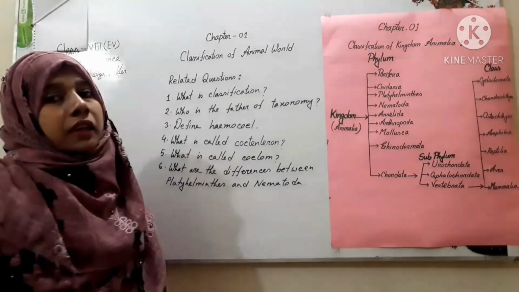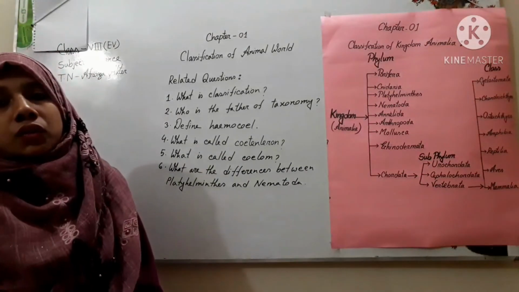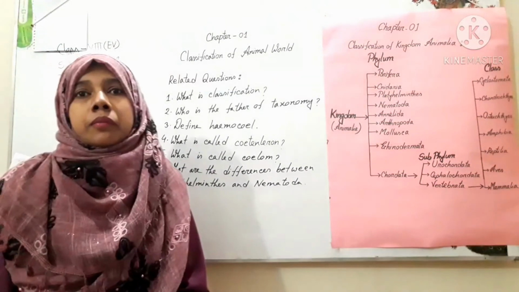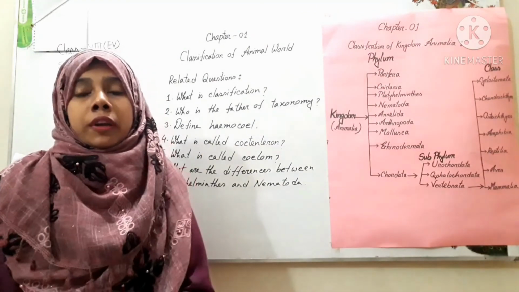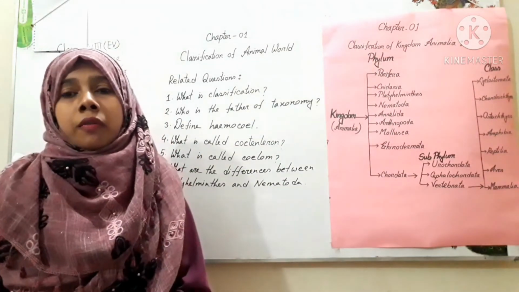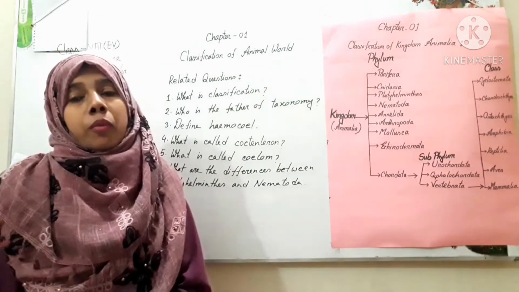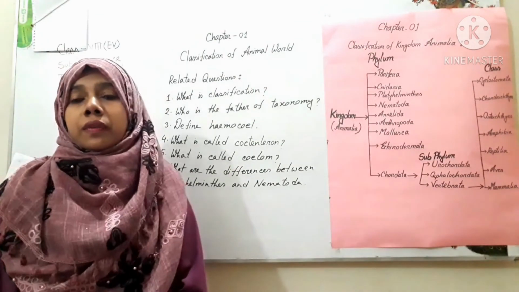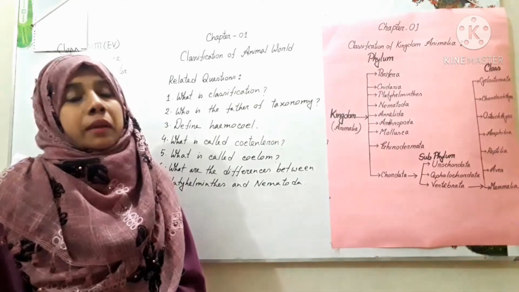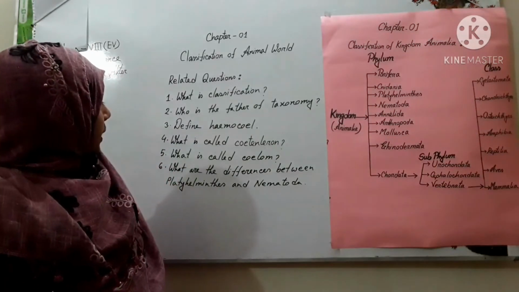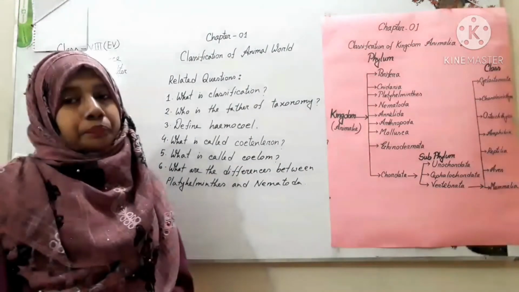Then define hemocoel. Here, the body cavity of Arthropoda filled with blood is known as hemocoel. Okay, then what is called coelenteron?